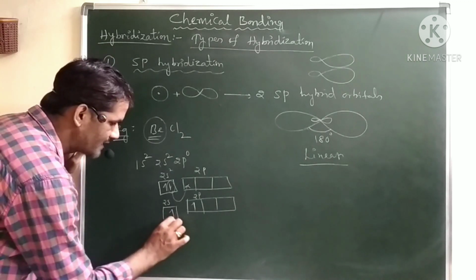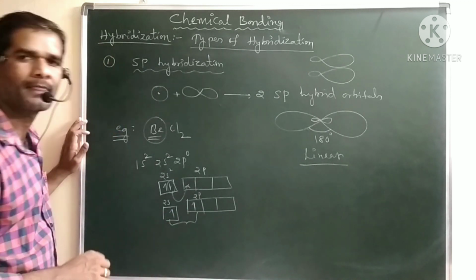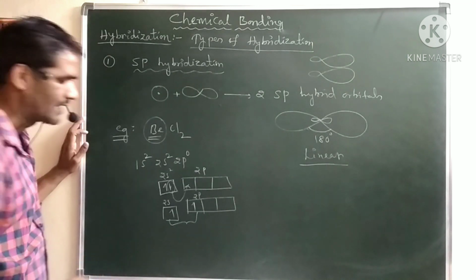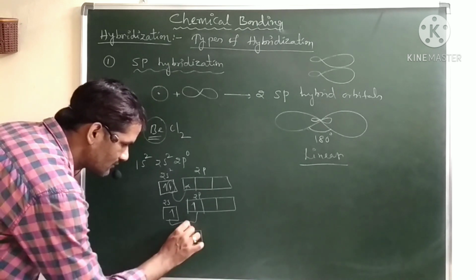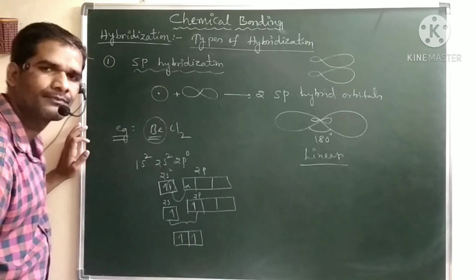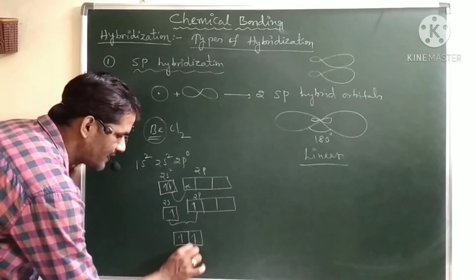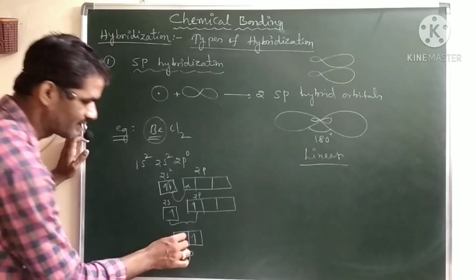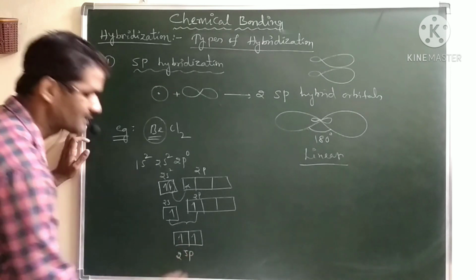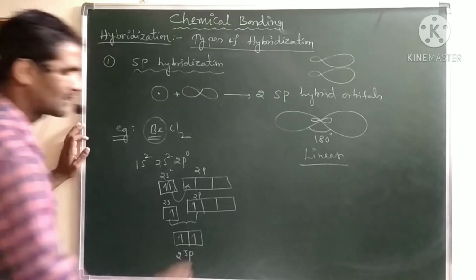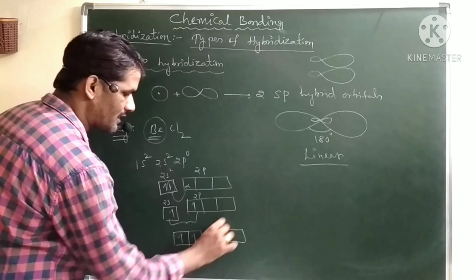Now these s and p orbitals intermix, and they will form two equal-energy sp hybrid orbitals. This is one sp hybrid orbital and this is another sp, so in total we get two sp hybrid orbitals. The remaining two p orbitals are empty.